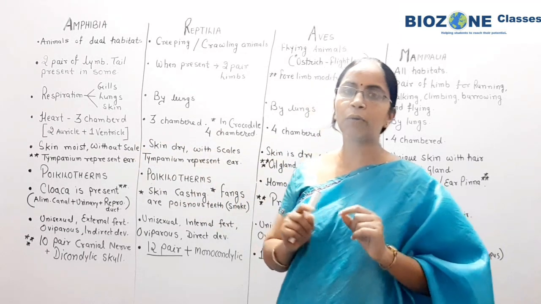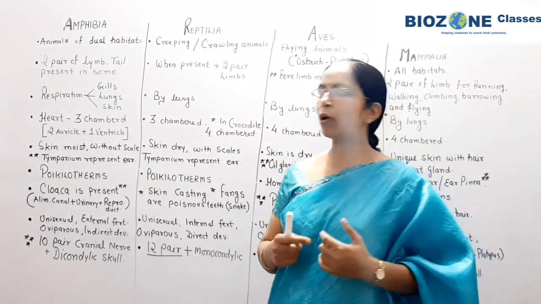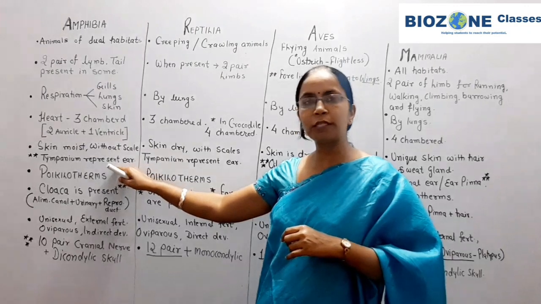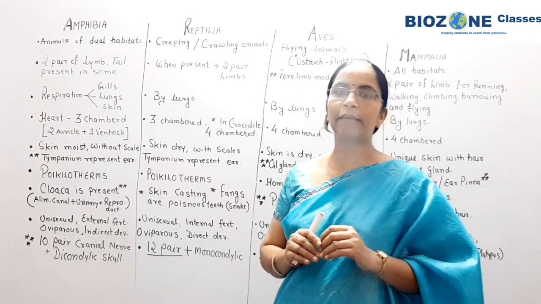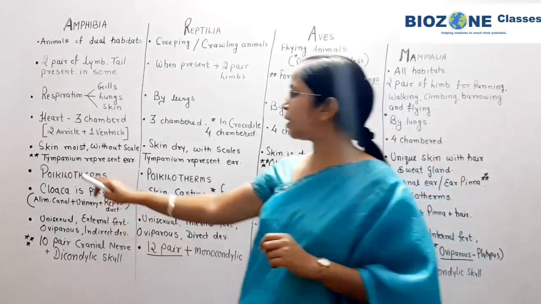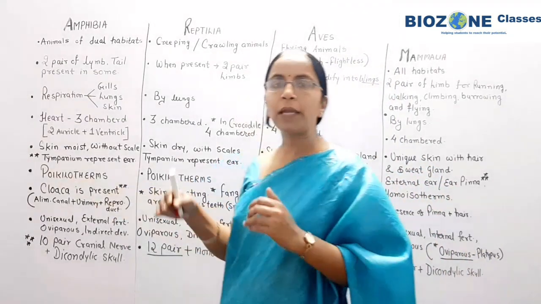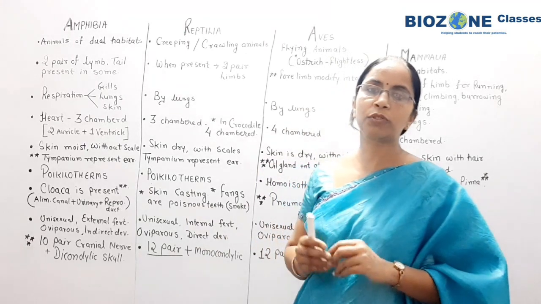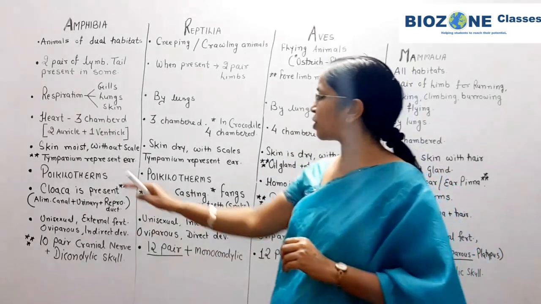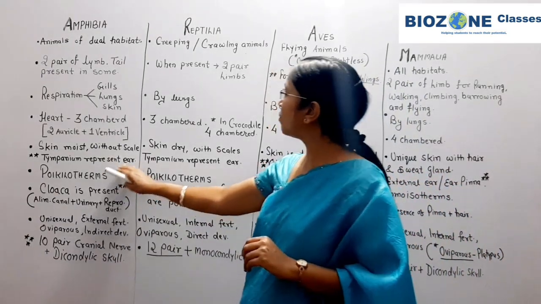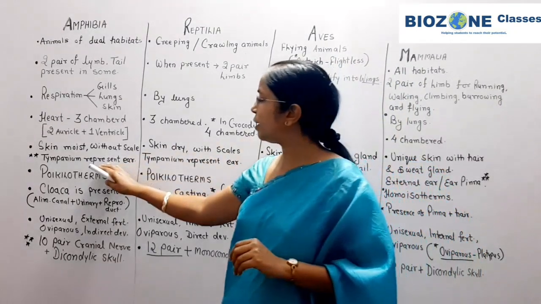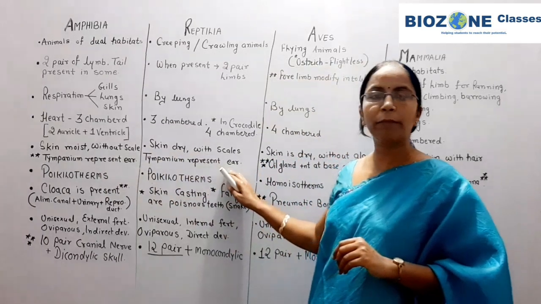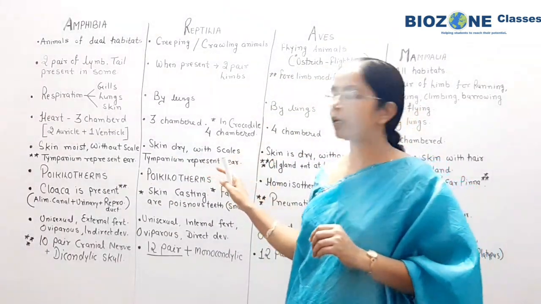And when we study the skin, one another important feature you remember with this point itself: the external ears are completely absent in amphibians, but the tympanum, you study, represents the external ear. So external ears are absent in amphibians, in reptiles as well as in aves also. But in amphibians and reptiles, you remember, the tympanum represents the ear.